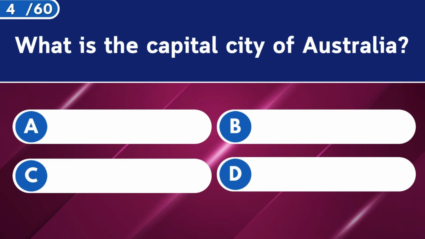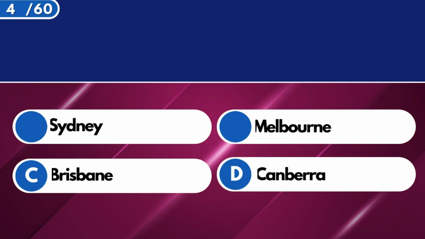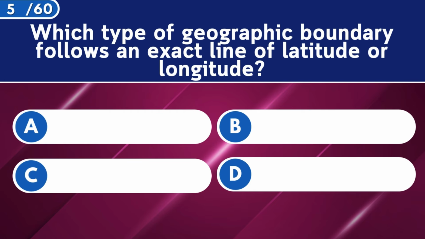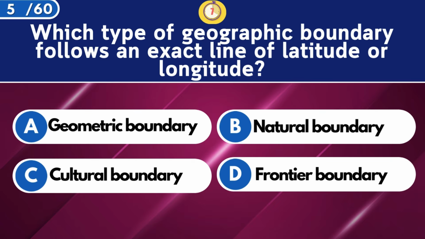What is the capital city of Australia? Canberra. Which type of geographic boundary follows an exact line of latitude or longitude?